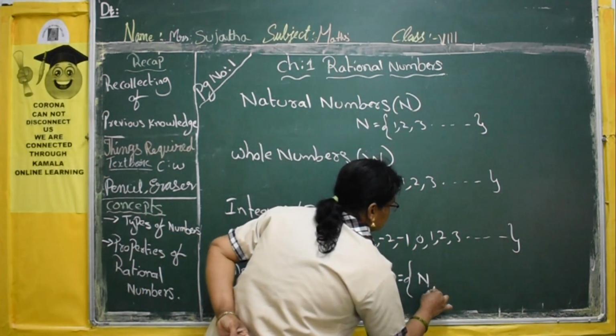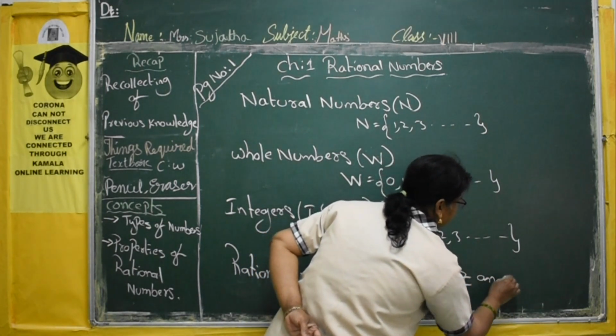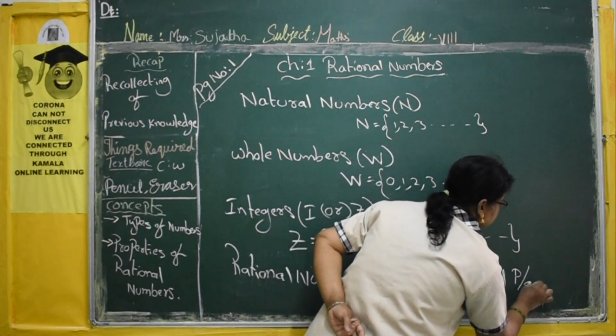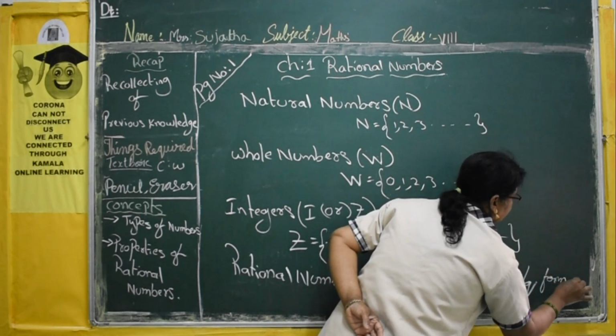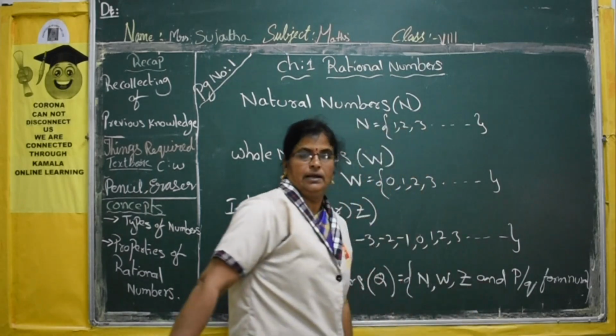So natural numbers, whole numbers, integers and p by q form numbers.